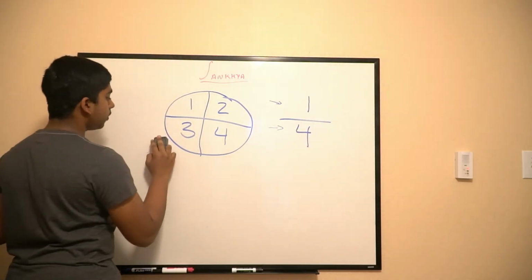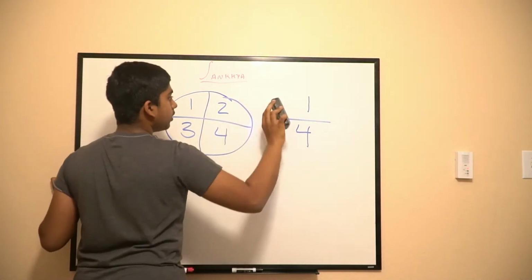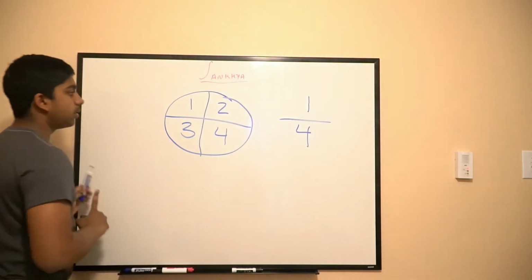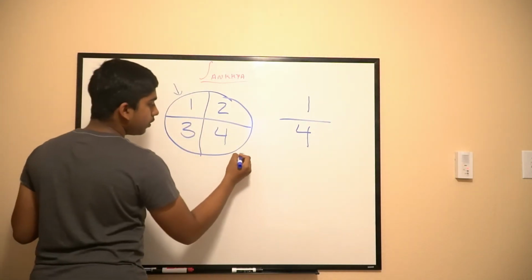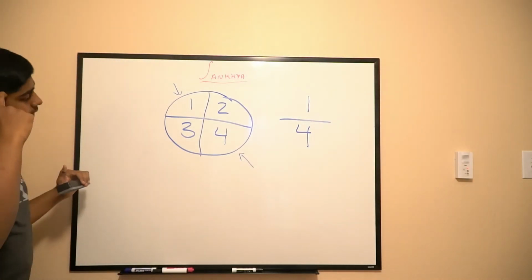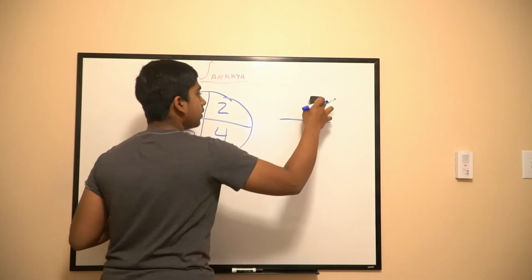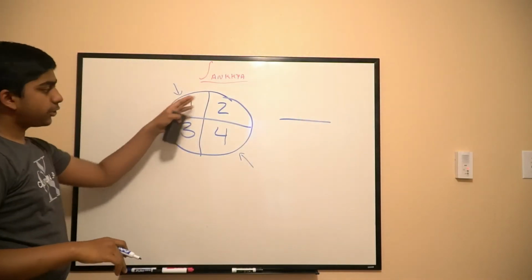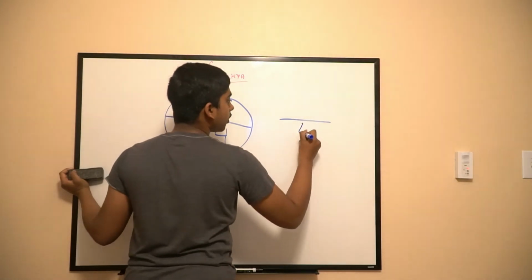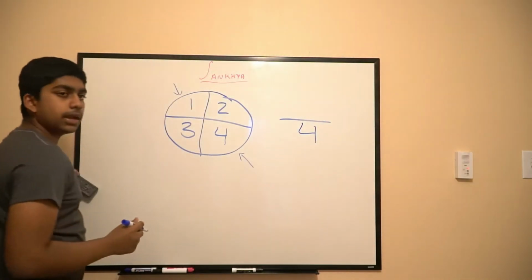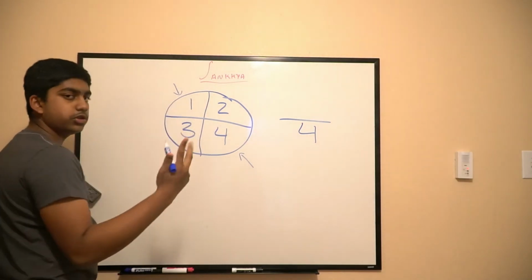Now let's say you want the number to be 1 or 4. It's either 1 or 4. How many total possibilities are there? 1, 2, 3, 4. So 4 goes on the bottom. And then how many do you want? You want 1, 2. 2 total.